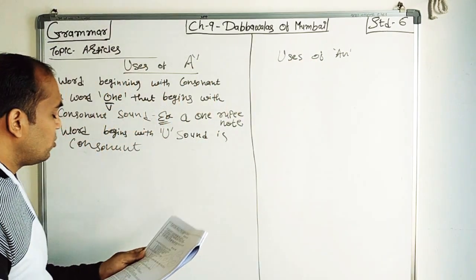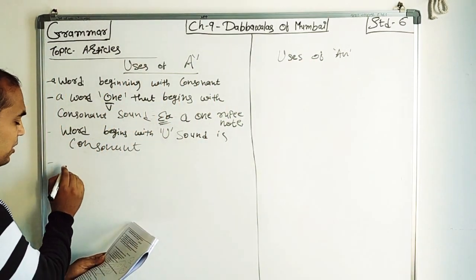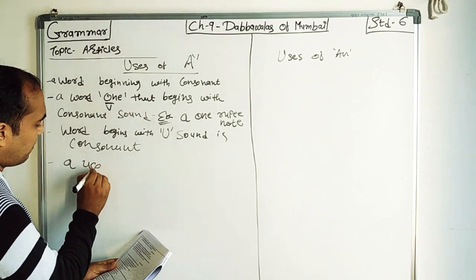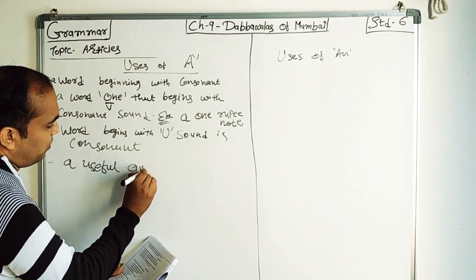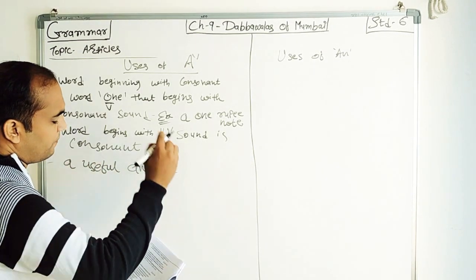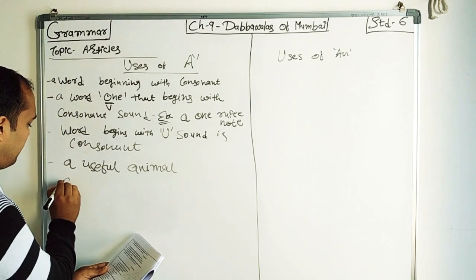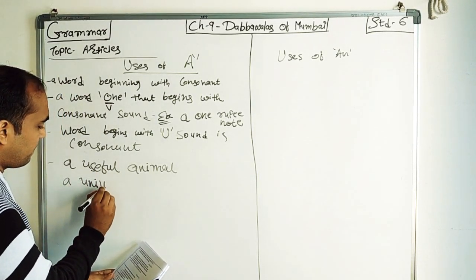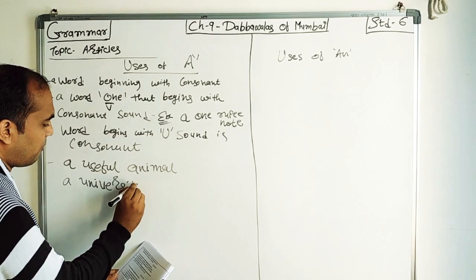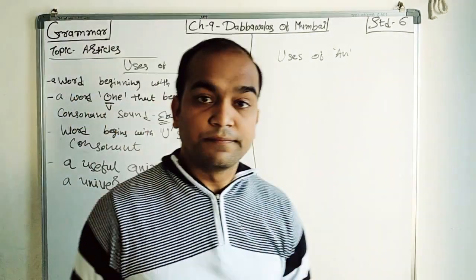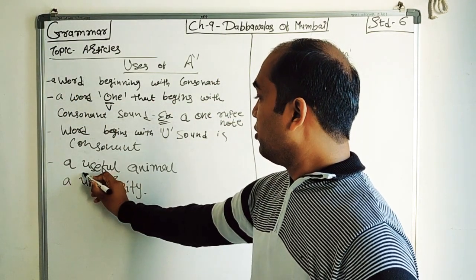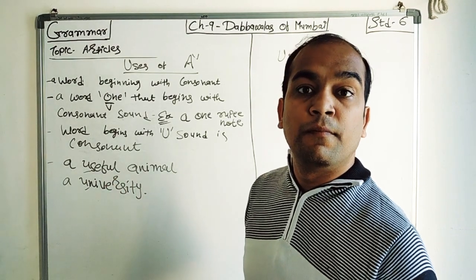So that time we also use, for example, a useful animal, a university. See this thing? Understood? So it is U, but the pronunciation is